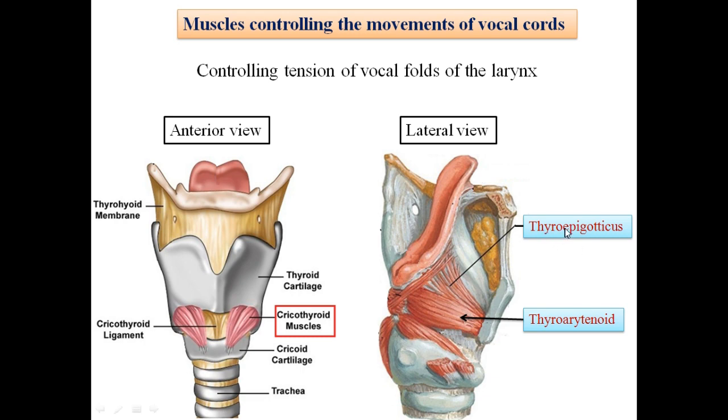Similarly, in the lateral view we can see one more small muscle which arises from the posterior aspect of the lateral angle of the thyroid cartilage. This muscle is inserted into the margin of the epiglottis. These muscle fibers are fused with the epiglottis, and these three muscles are collectively responsible for controlling the tension of the vocal cords of the larynx.